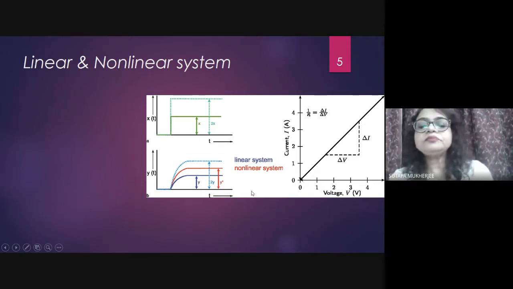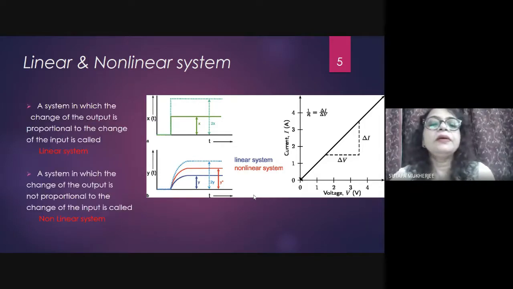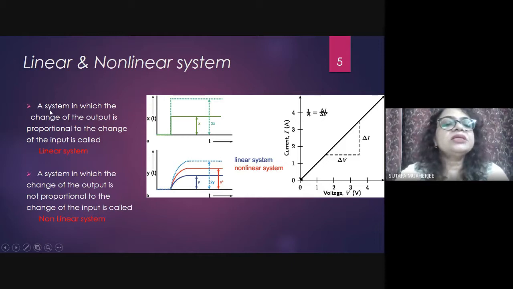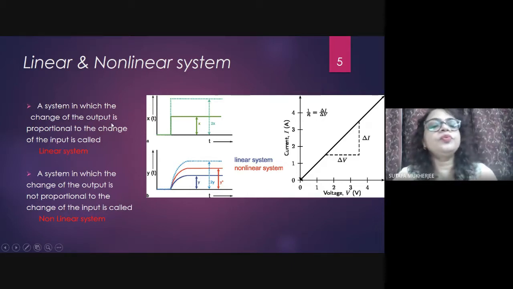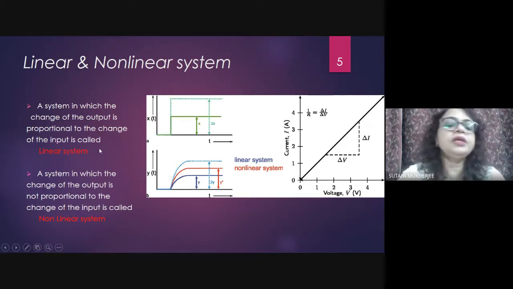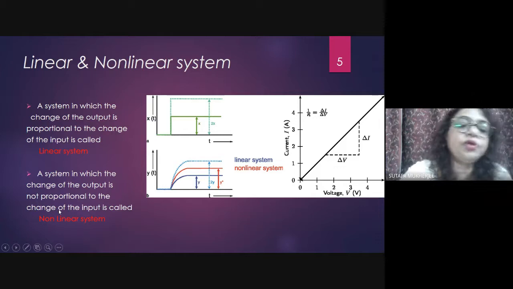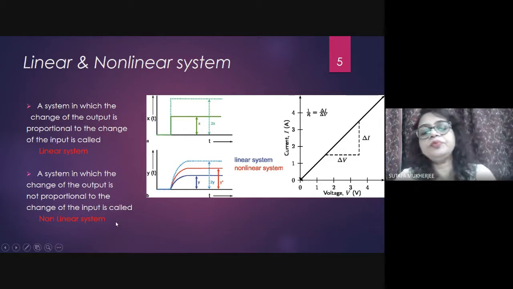And in case of the response of a diode, it will be non-linear. Non-linear means the output-input relationship will not be linear. What is the definition? A system in which the change of the output is proportional to the change of the input is called a linear system. A system in which the change of the output is not proportional to the change of the input is called a non-linear system.